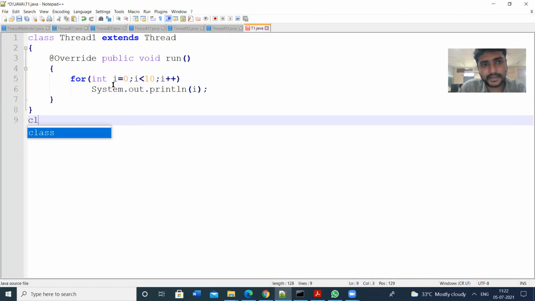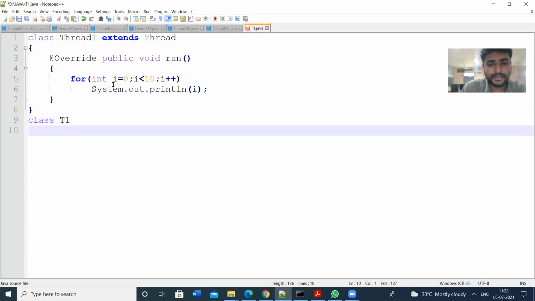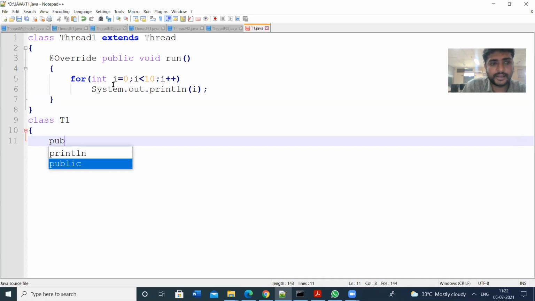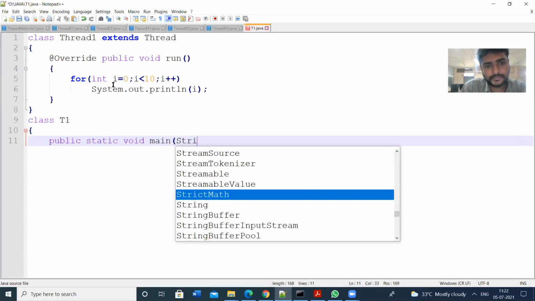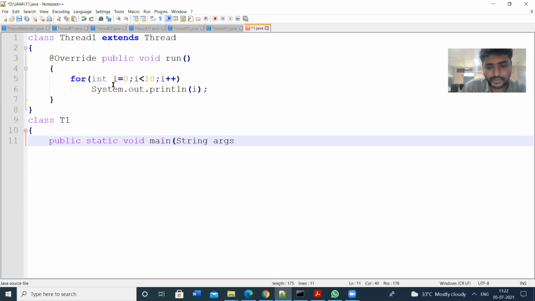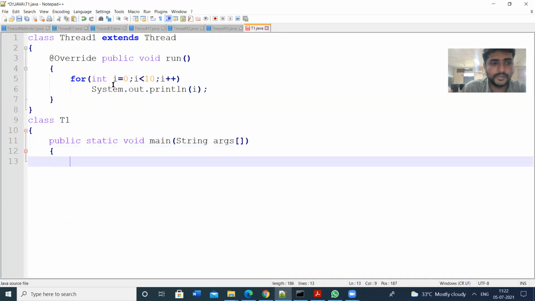So I will write the main class. The main class is T1. Here I will have the main method, public static void main(String[] args). See here, what we need is an object.